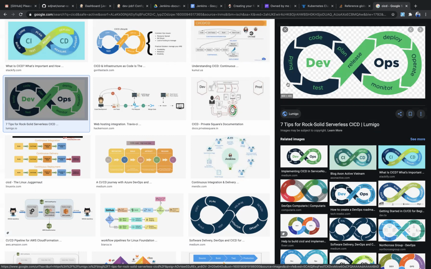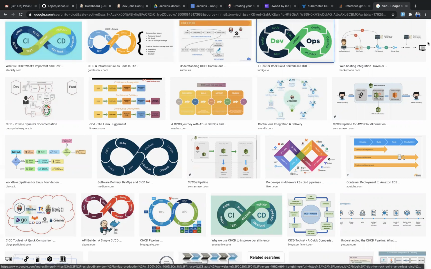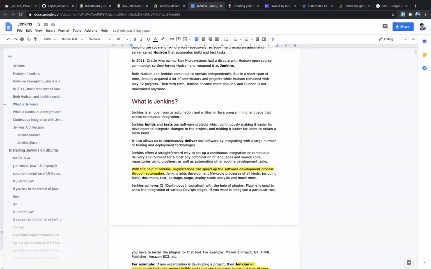Whatever we want to use, those plugins need to be installed in Jenkins. In Jenkins we have so many plugins, I think 4,000 to 5,000, and still plugins are coming. The plugins are developed by third-party vendors, who deploy them into the Jenkins marketplace. So we are free to use any plugin. There is no cost to use them.